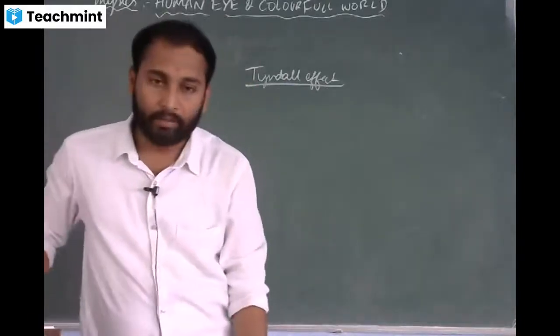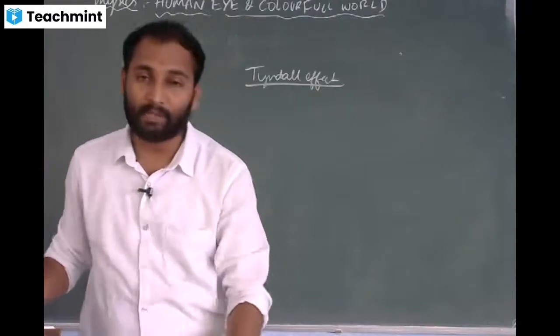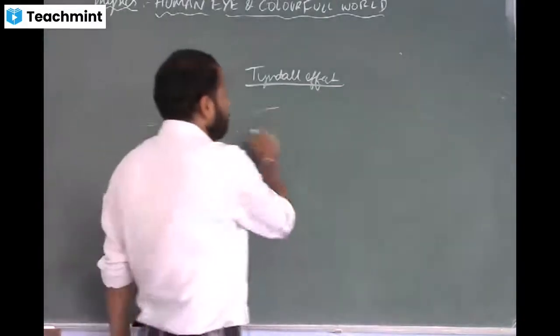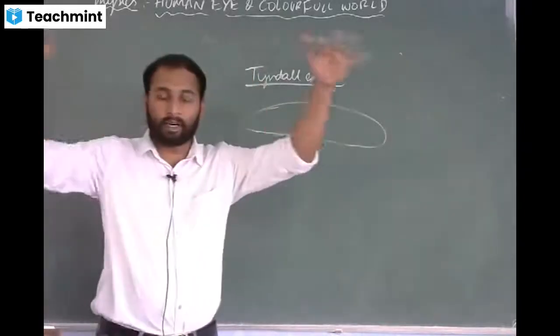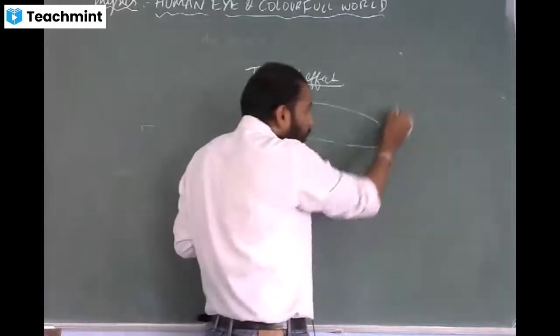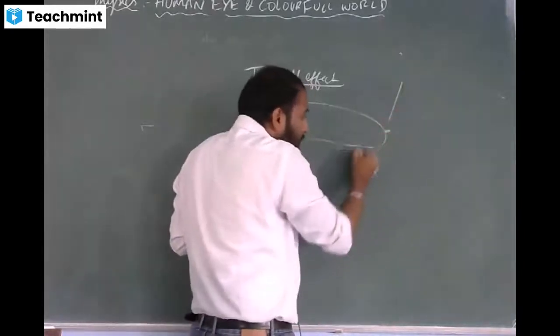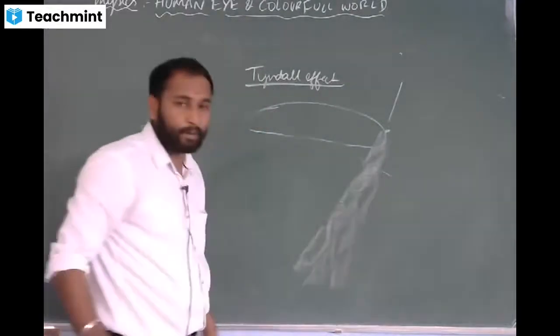Okay, I'll give the examples. Canopy of dense forest. Dense forest means the sky is covered with tree leaves. If there is a small hole, the light will fall into the forest through that small hole.